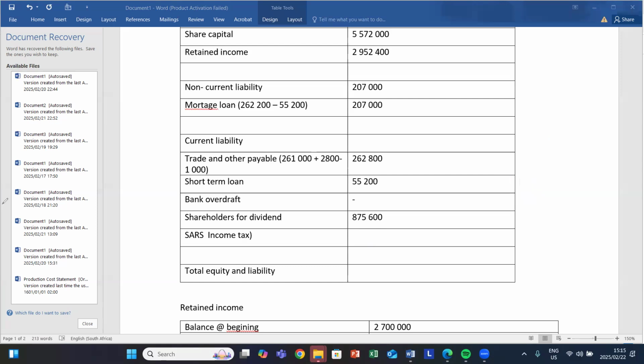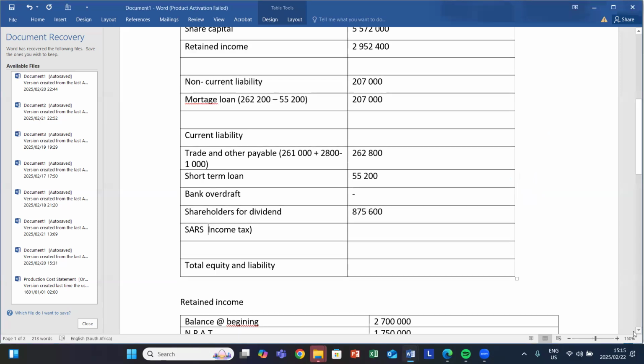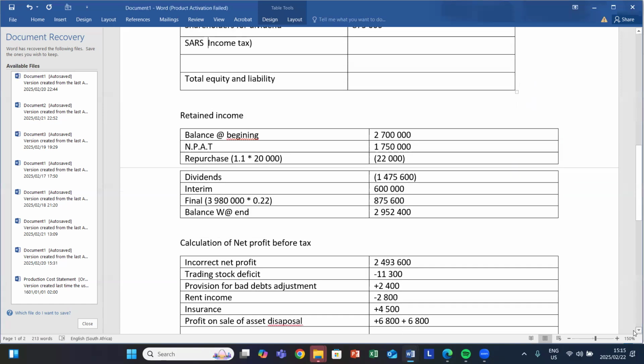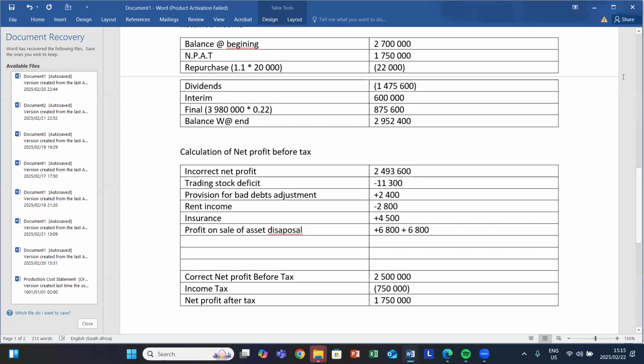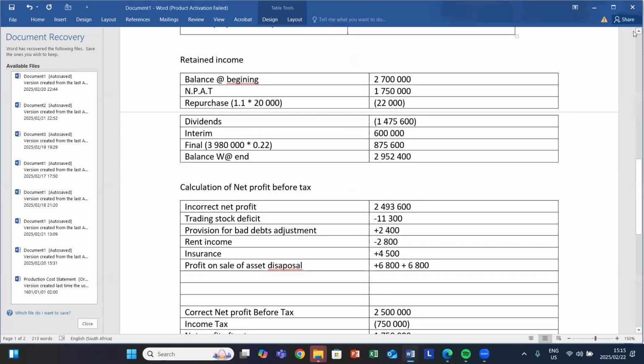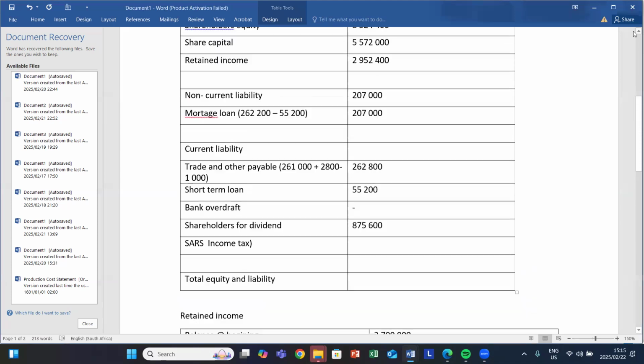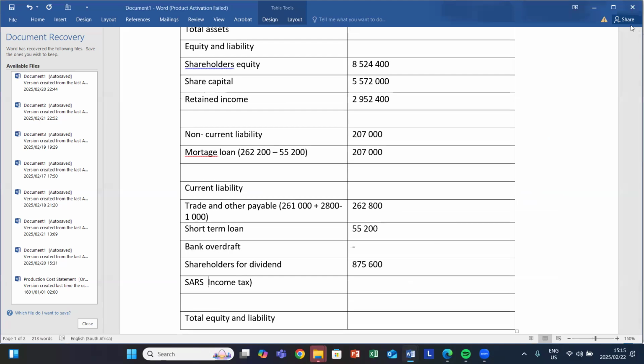So in our income statement, remember that our income tax amounted to 750,000 rand. Therefore, we were obliged to pay 750,000 rand towards our tax.